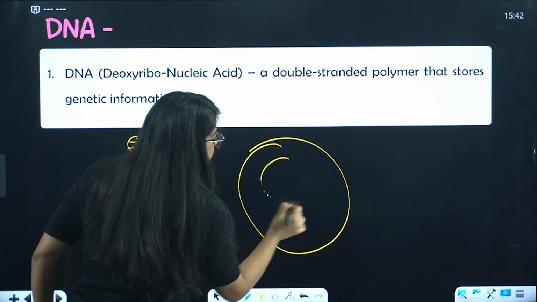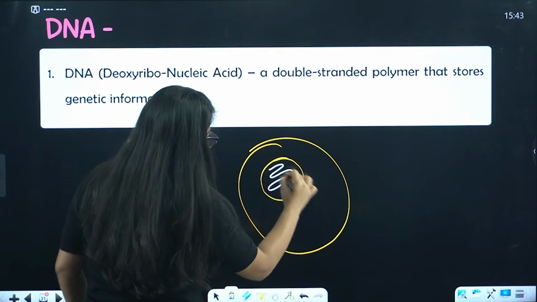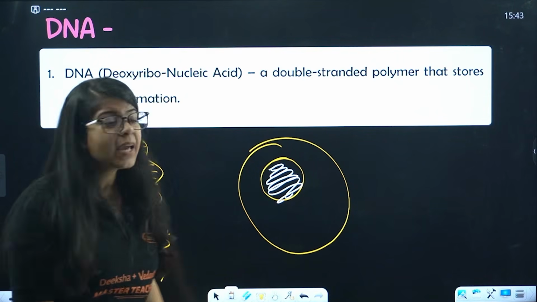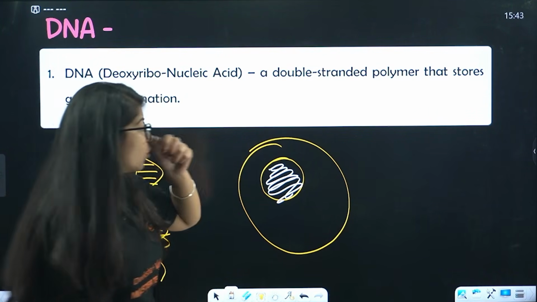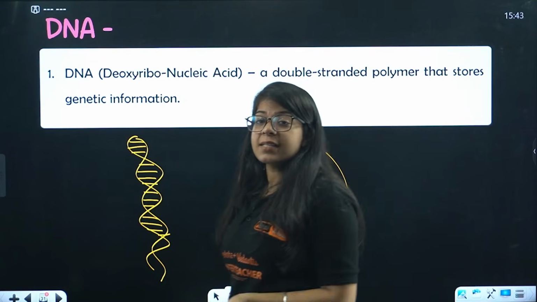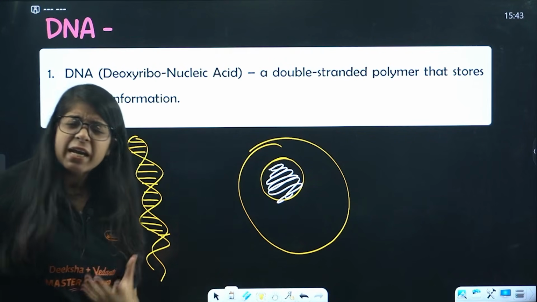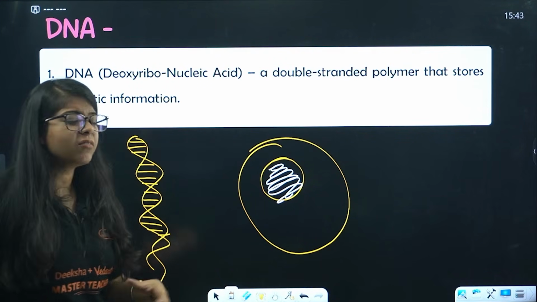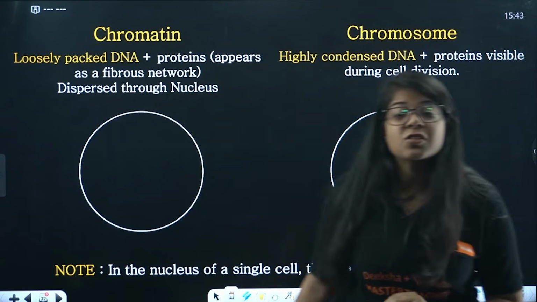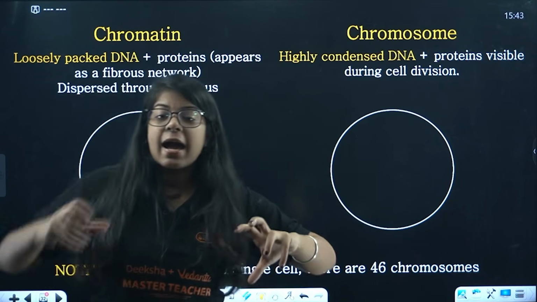So this is a cell, this is a nucleus, and inside that nucleus this will remain something like this. Now we also have one more structure, that is RNA. That is not really in your syllabus, but it is ribonucleic acid. In DNA we have a double-stranded polymer. In ribonucleic acid, that is RNA, we just have a single-stranded structure. Now based on that we have two types, that is chromatin and chromosome.